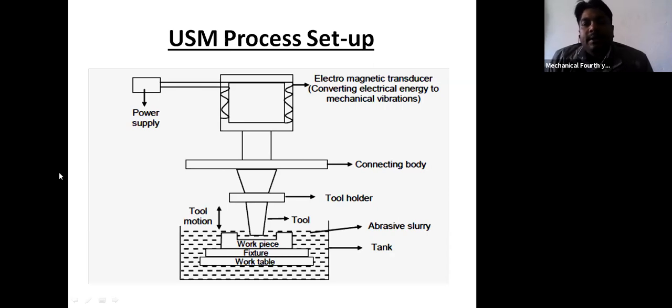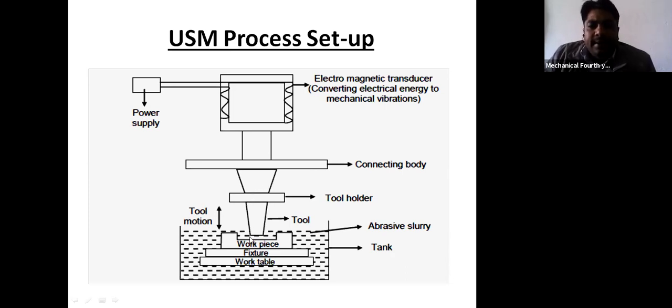Then from the electromagnetic transducer there is one connecting body, and with the help of the connecting body the tool is attached. So when the electromagnetic transducer vibrates, this vibration is transferred to the connecting body, and from the connecting body the vibration is transferred to the tool.